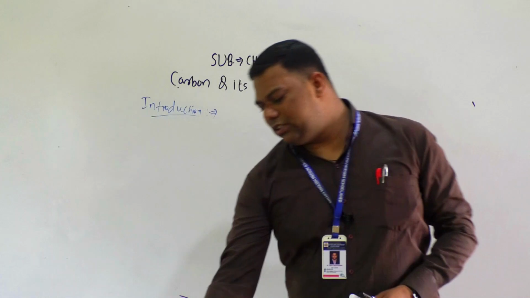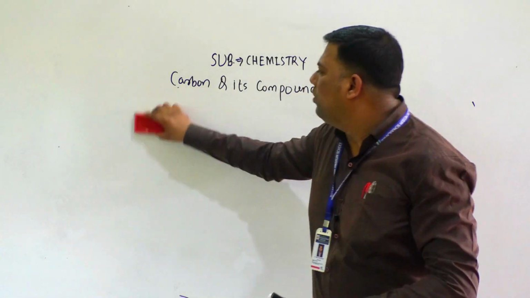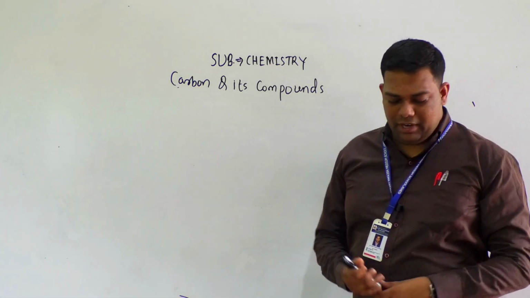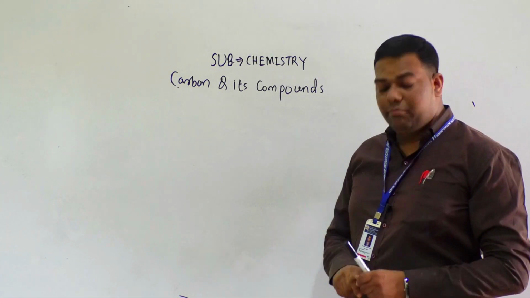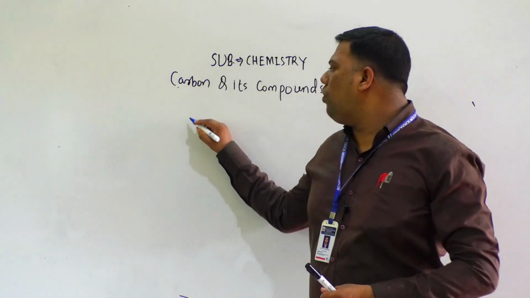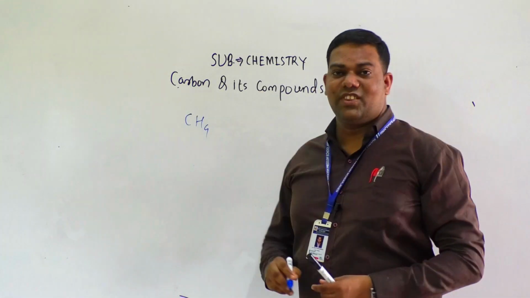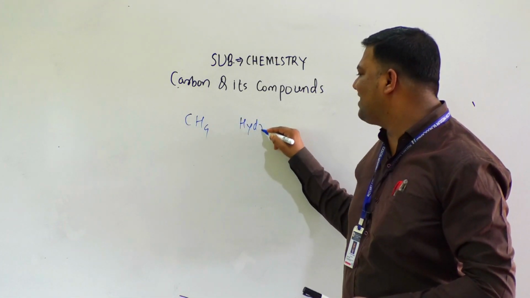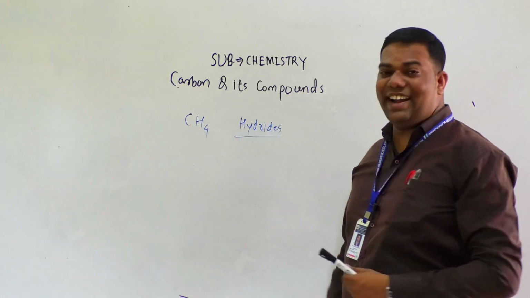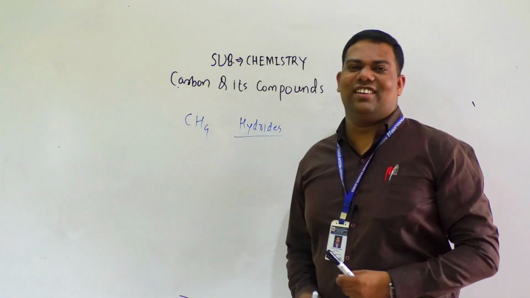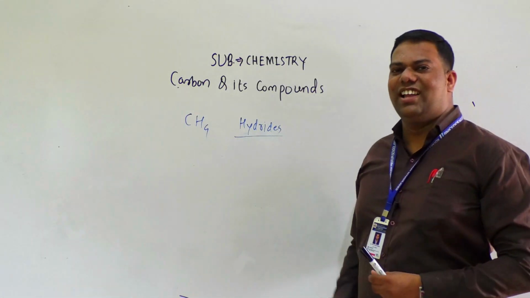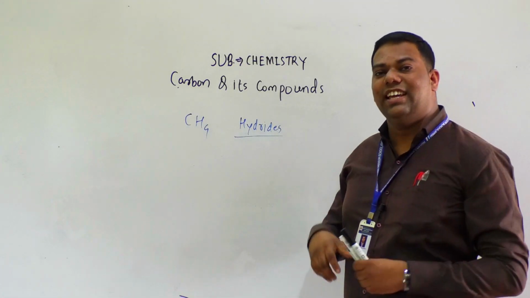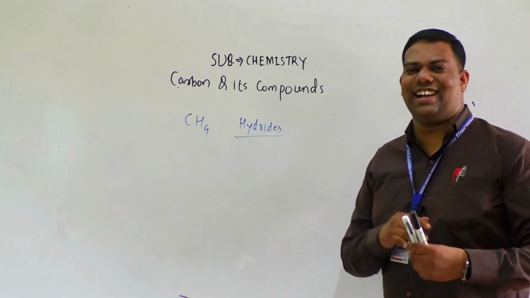Now we will discuss the occurrence of carbon. Carbon is mainly present as its hydrides, like CH4. These are carbon hydrides, which in another language we call hydrocarbons, that is, compounds of hydrogen and carbon.